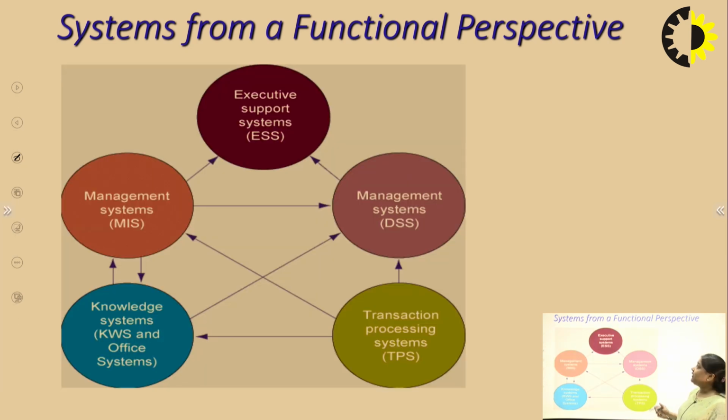So collectively, when we see the systems from a functional perspective, all the types of information system that we have seen are interchangeable, or all are connected reversibly. The management system is connected with transaction processing, TPS is connected with MIS, ESS, knowledge, KWS. So all these things are related to each other.